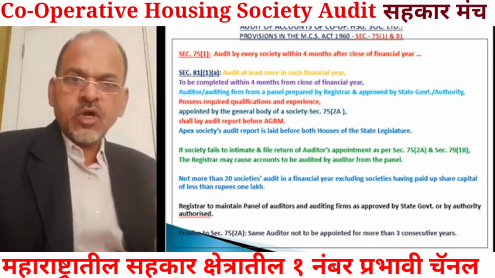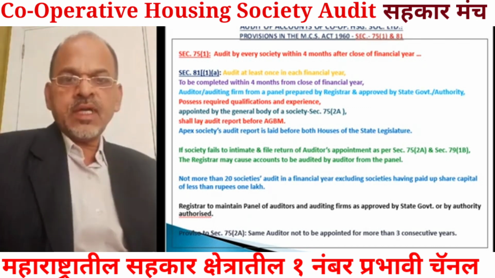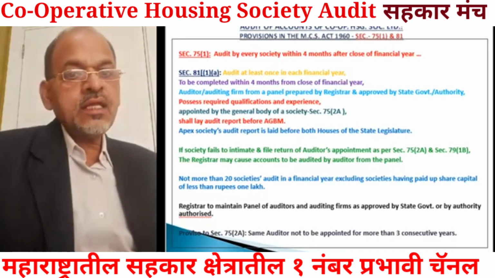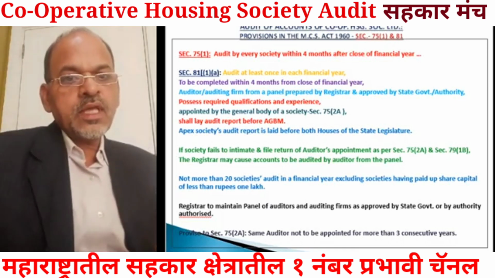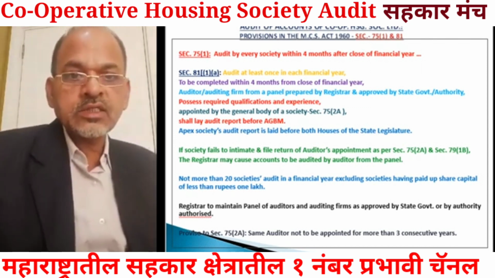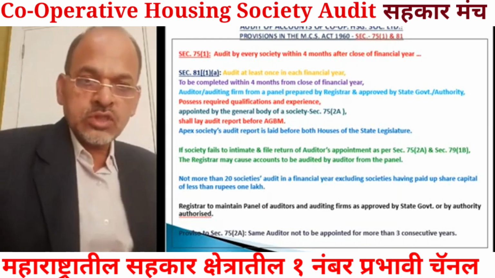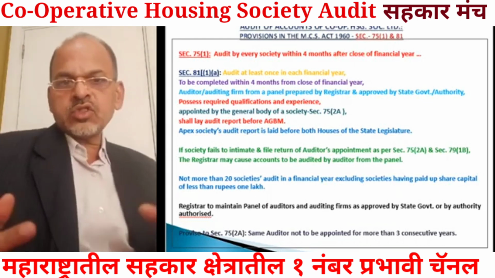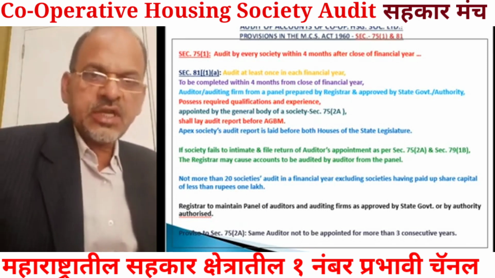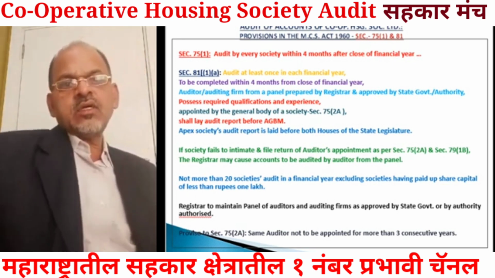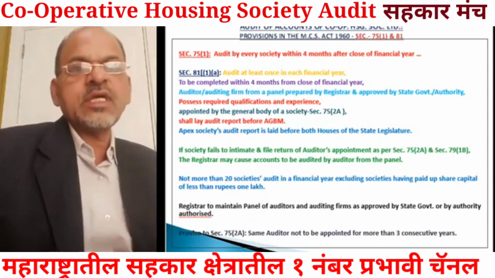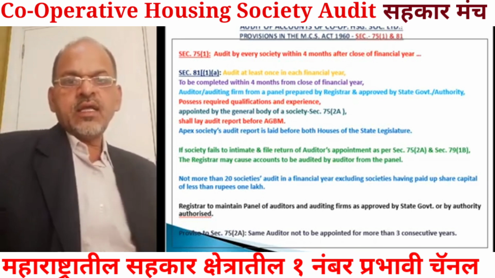If the paid up share capital of a cooperative society is rupees 1 lakh or more, then the auditor or auditing firm can carry out audit of a maximum of 20 cooperative societies, not more than 20. But for the societies having less than rupees 1 lakh, there is no such restriction. This restriction is for the societies having rupees 1 lakh or more paid up share capital. That is, the auditor can audit a maximum of 20 cooperative societies.